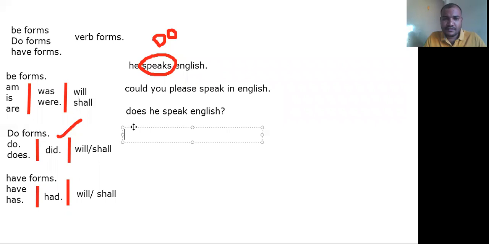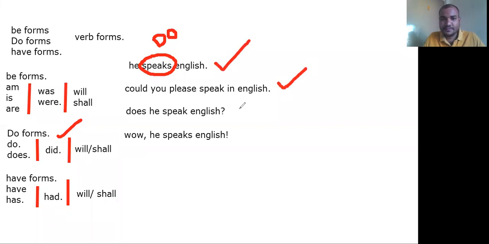Then how about an exclamatory sentence? Something like, wow, he speaks English! Wow! So this is the way we can understand a positive statement, I mean assertive statement, imperative, interrogative, and exclamatory statements.